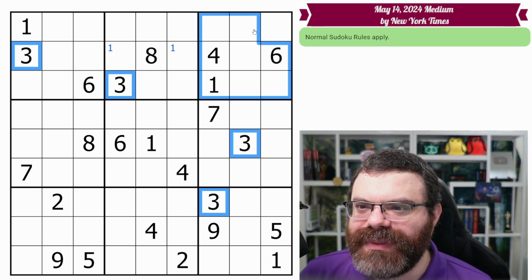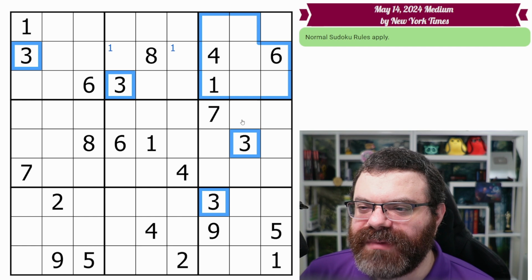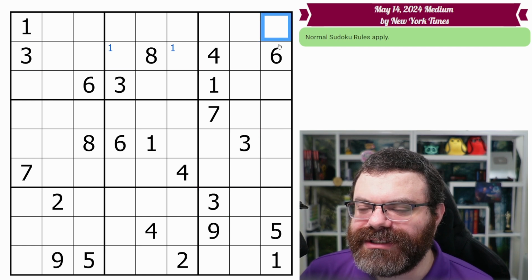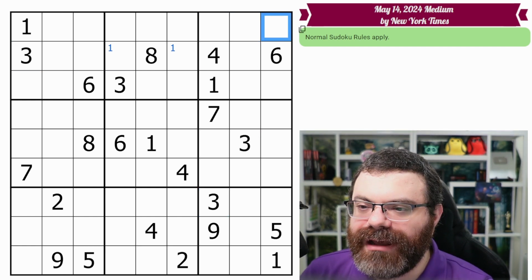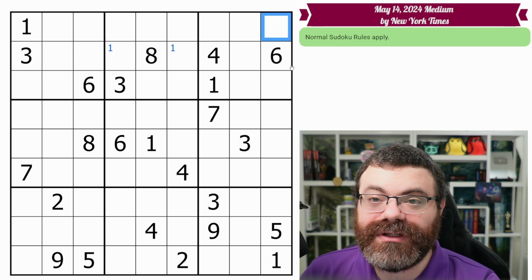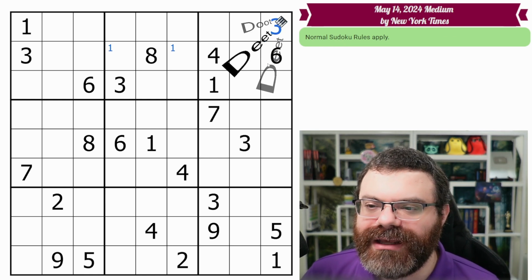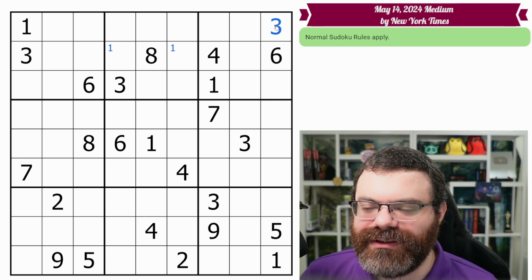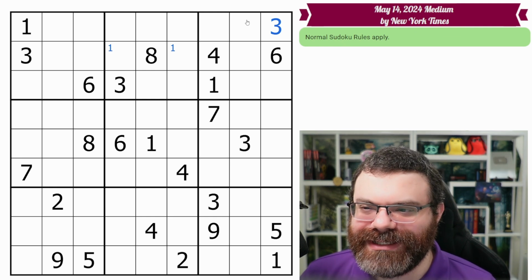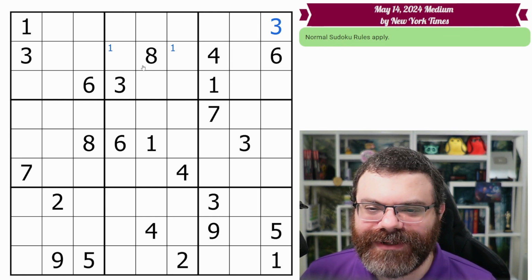They look up. And so there's actually only one place in this box that can be 3. This cell here is the only cell in the box that can be 3. Well, we know the box needs a 3, and there's only one cell that can be 3, and so we can place the 3 in the box. That's where it goes. Now, this software likes to celebrate putting a 3 in the corner of the grid. It just does that animation, so this is a little bit of fun.